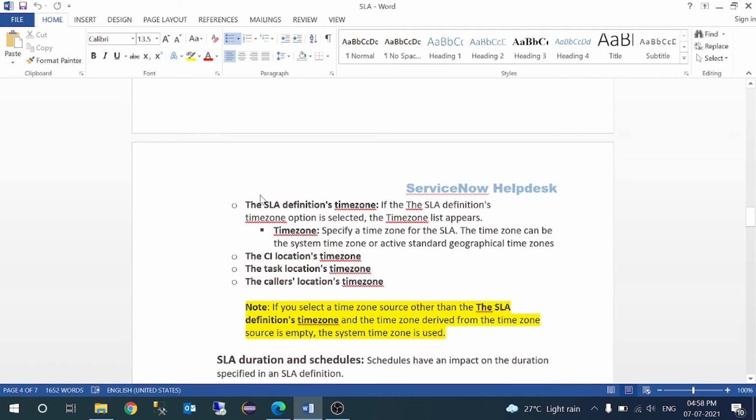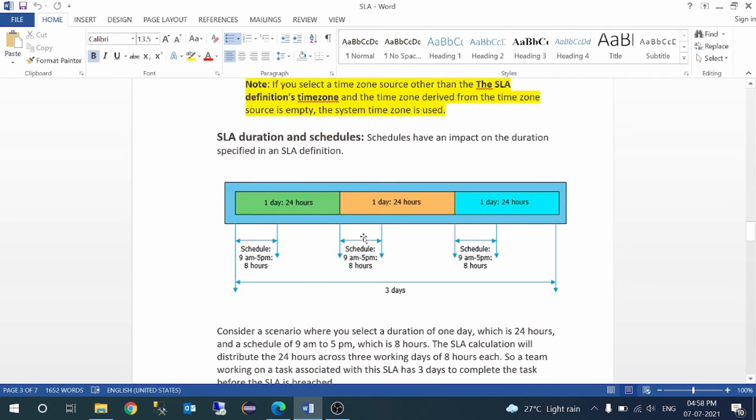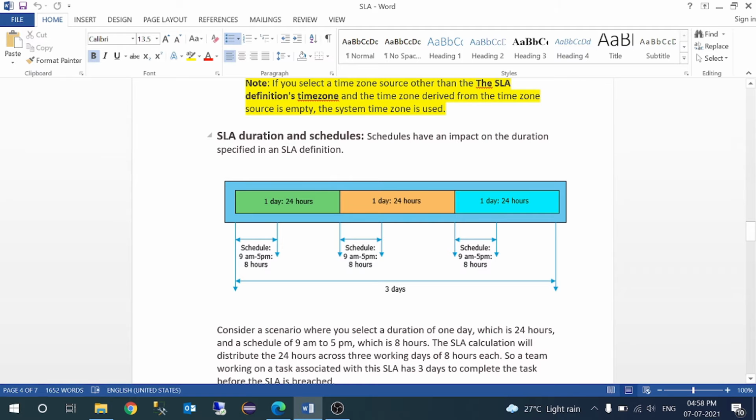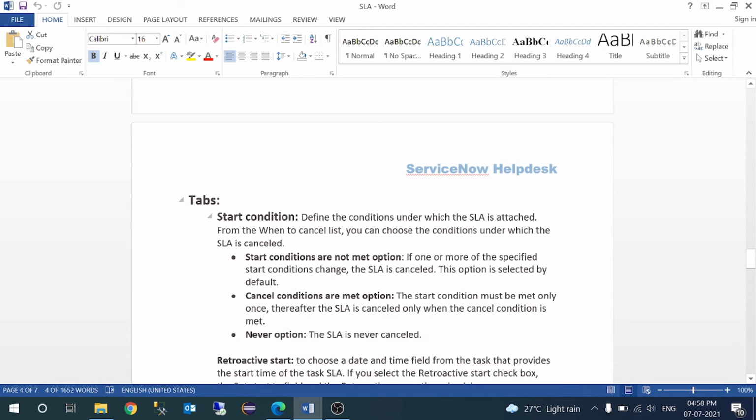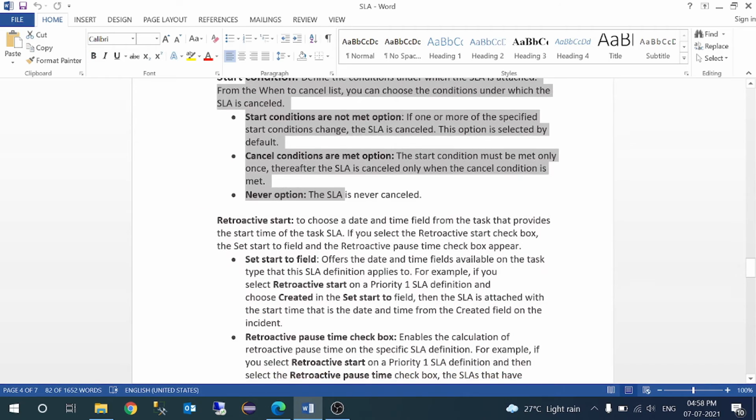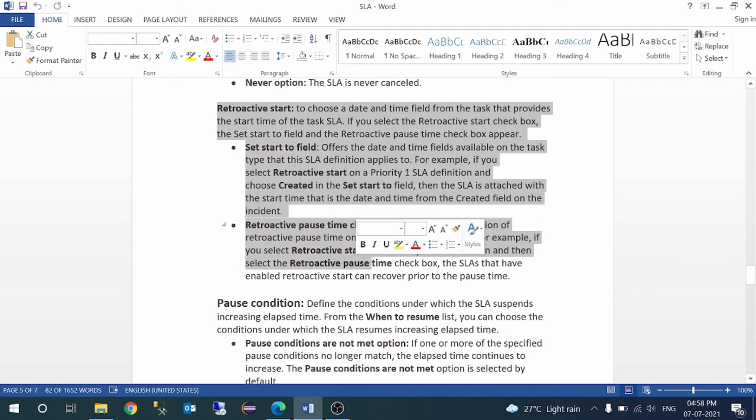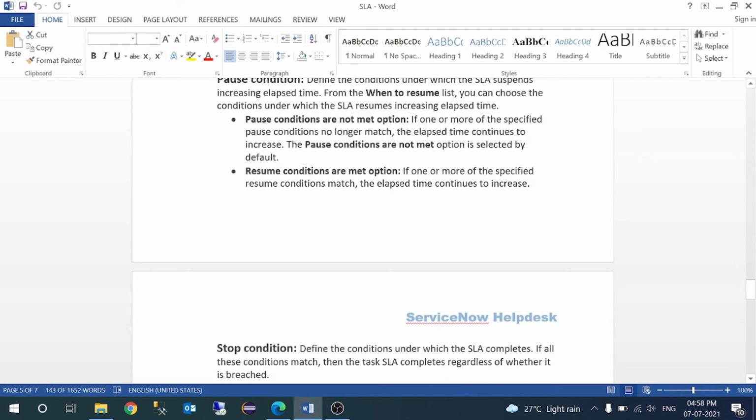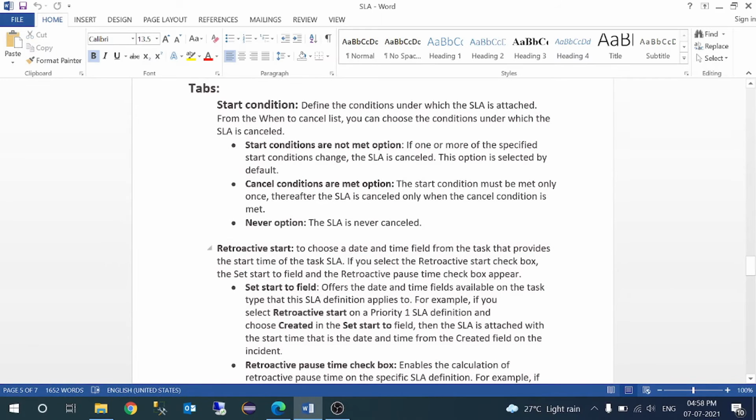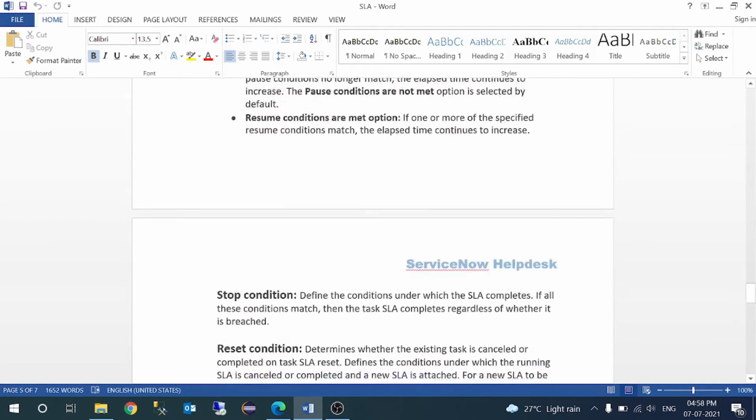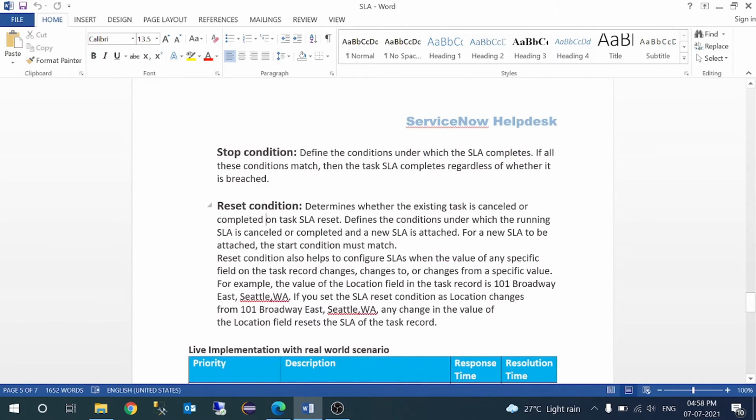Right, so all these things I have already discussed. In the next video, we will be talking about the SLA conditions and retroactive start. We have already talked about the SLA duration. If you have any doubt, I know that you will have a doubt on retroactive start, how this will work. Once we have a practical scenario, then you will understand stop and start conditions.